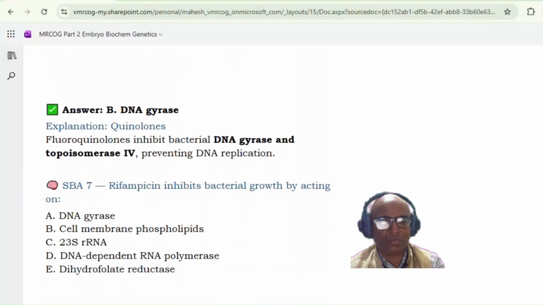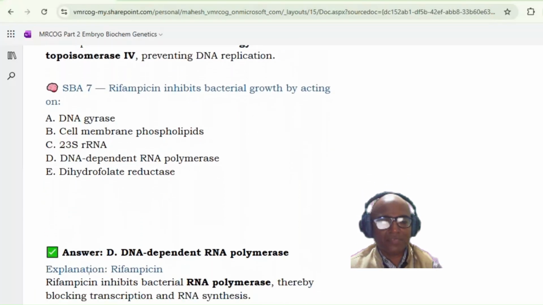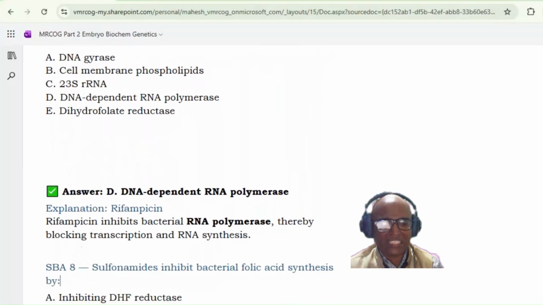Next, 7. Rifampicin inhibits bacterial growth by acting on A, DNA gyrase, B, cell membrane phospholipids, C, 23S RNA, D, DNA dependent RNA polymerase, E, dehydrofolate reductase. So answer D, DNA dependent RNA polymerase. Clear? Yes, sir. Rifampicin inhibits bacterial RNA polymerase, thereby blocking transcription and RNA synthesis.